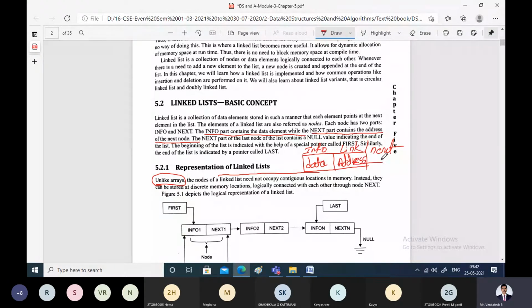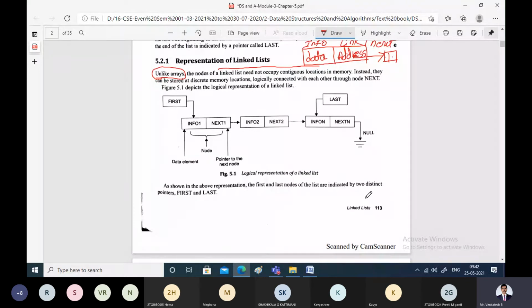That means this is going to point to the next node. Again, that next node will also contain two parts. So as you can see in this diagram, this entire thing is one single node of the linked list.